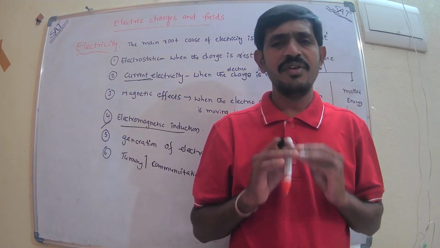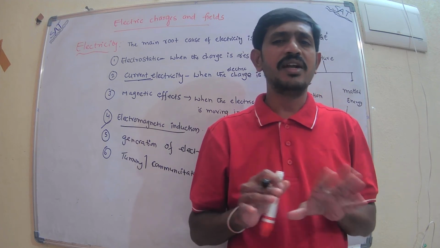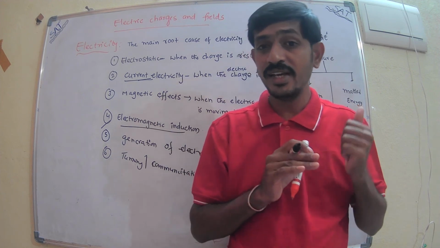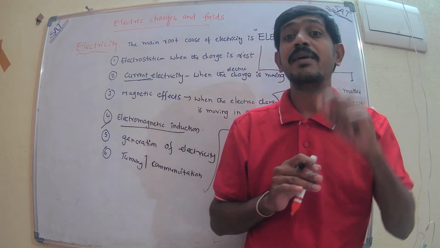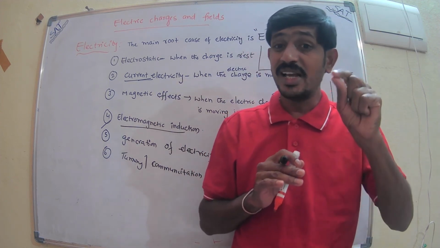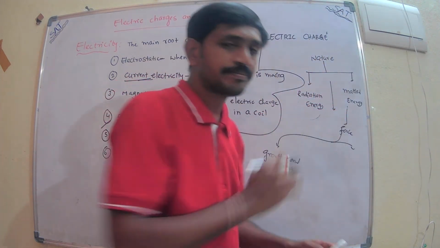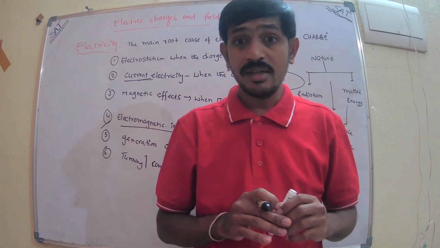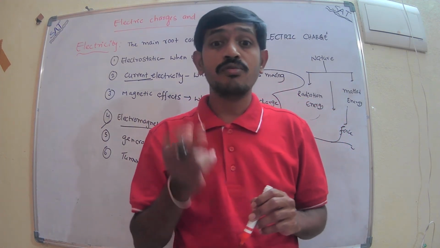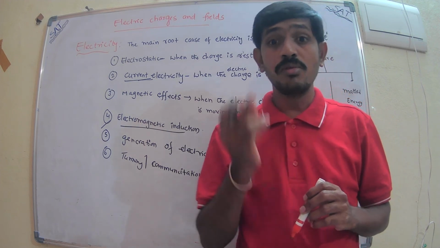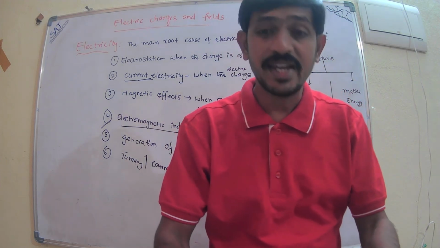Every body which has mass can apply force due to its mass. Just as I have said, because of the mass of the body, it can apply force, and that force is called the gravitational force. Okay, next. But in our nature, one more force is there. I can explain that now.